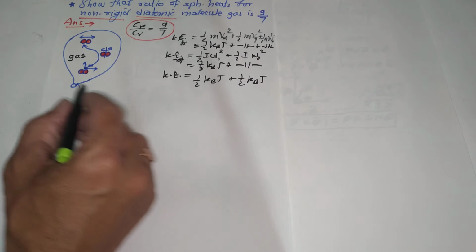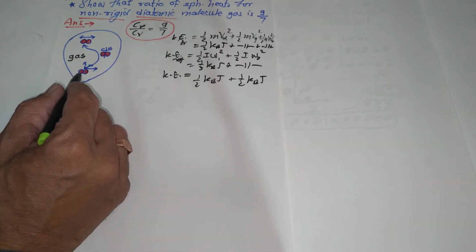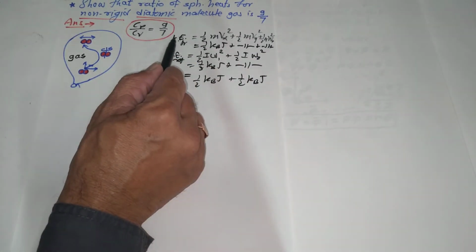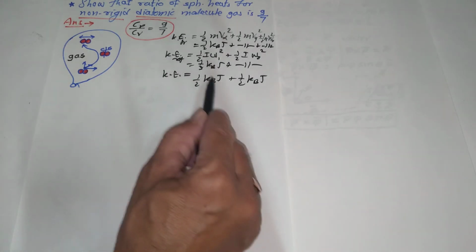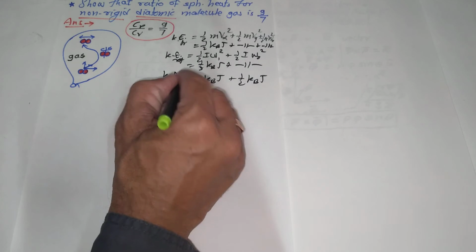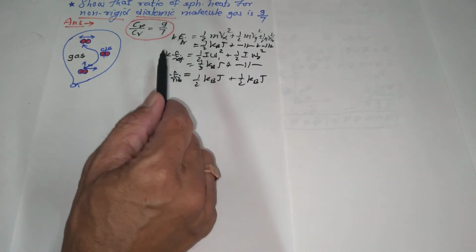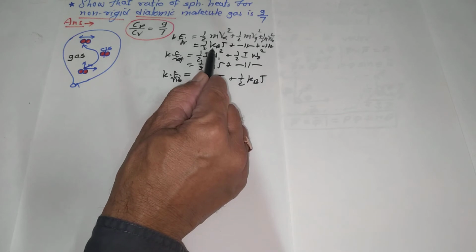What I mean to say is, for non-rigid diatomic molecules, the energy is divided into 3 degrees of freedom for translation, 2 degrees of freedom for rotation, and 2 degrees of freedom for vibration. In every case, each degree of freedom has energy half kBT, where kB is Boltzmann's constant and T is absolute temperature.